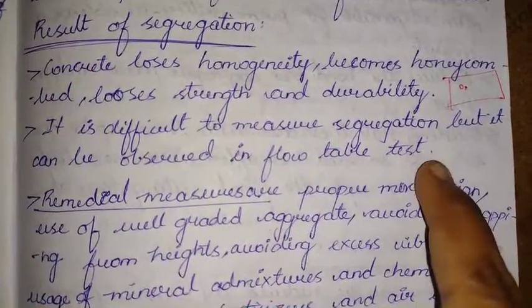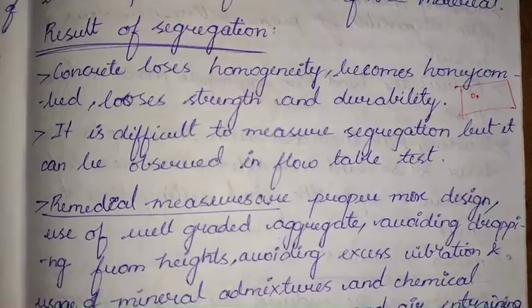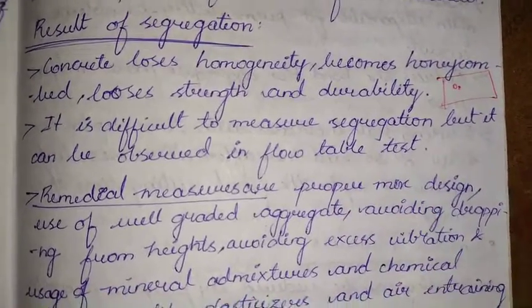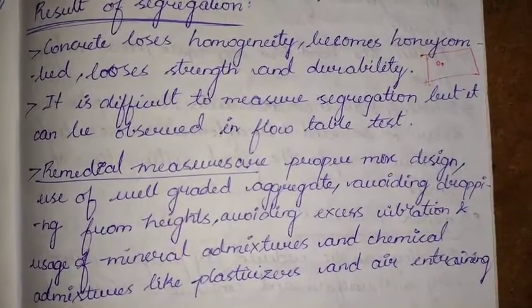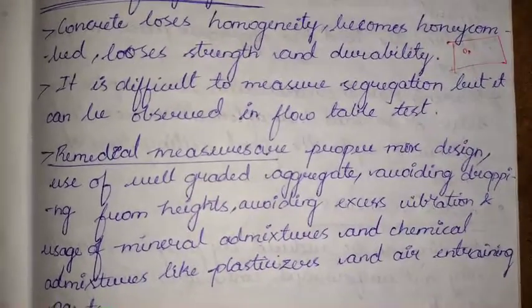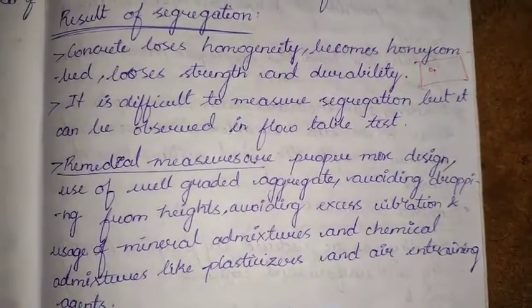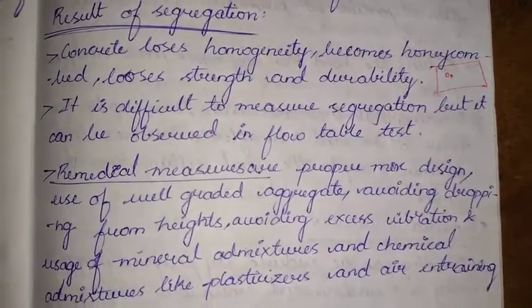It is difficult to measure segregation, but it can be observed in the flow table test. In the flow table test, we allow the concrete to flow on a table. Depending upon that, we can see the segregation and how well the integrity is maintained. Depending upon that test, we get the value of segregation.